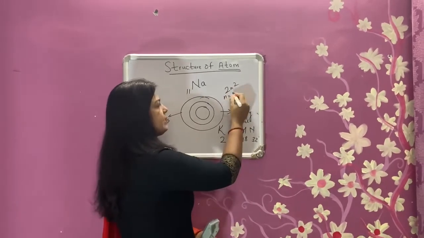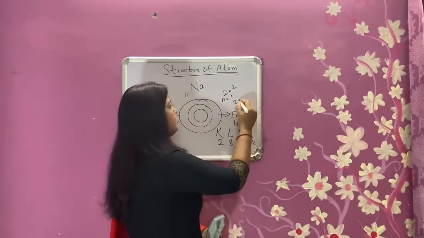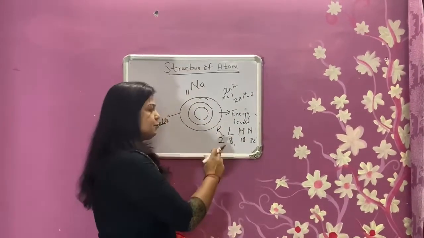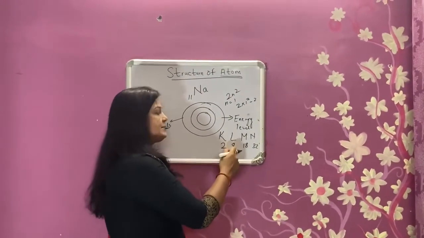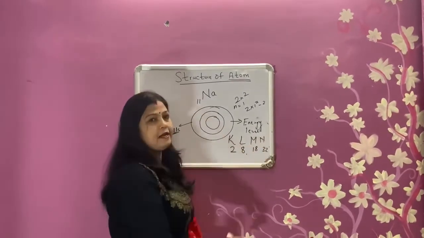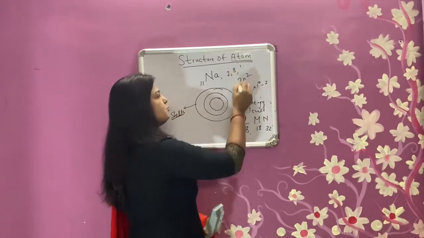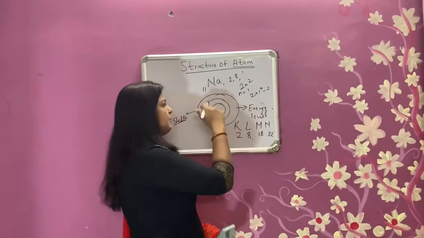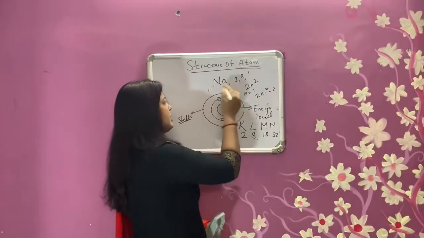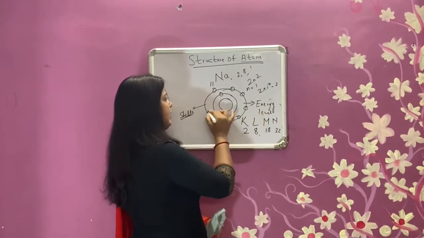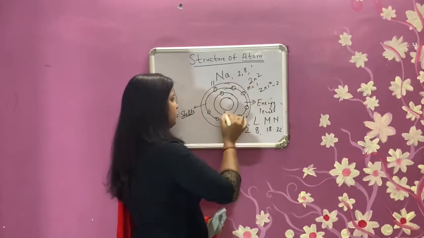2n square. Suppose we take n equal to 1. So 2 into 1 square is equal to 2. It means the innermost shell, the K shell, can contain 2 electrons. Then next it will shift to 8, then 18 and 32. Now suppose sodium. Sodium's electronic configuration is 2, 8 and 1. So how will we place it? 2 is the innermost. 8 is 1, 2, 3, 4, 5, 6, 7, 8. And 1 is the outermost.